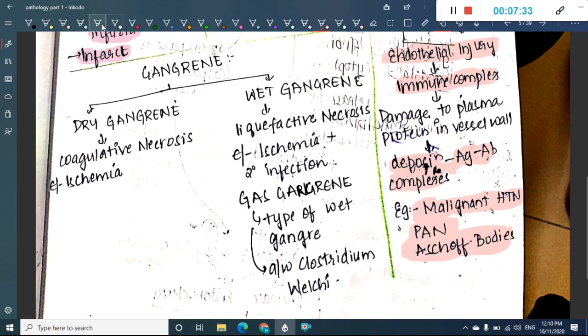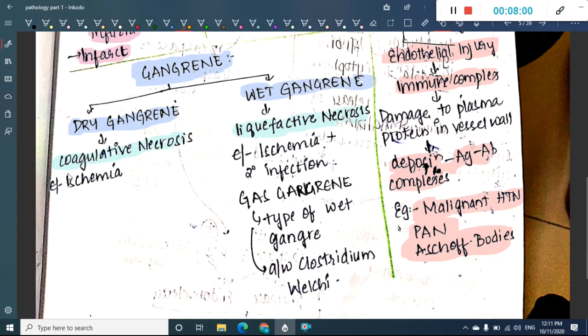Then we have one more type, which is called gangrene. So what is this gangrene? Gangrene is dead tissue. This gangrene can be of two types: there can be dry gangrene and there can be wet gangrene. In dry gangrene, mainly coagulative necrosis is seen. Wet gangrene is associated with liquefactive necrosis.